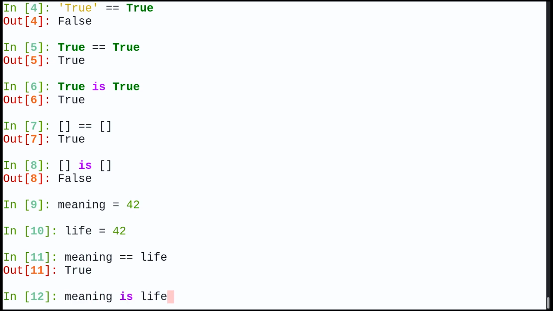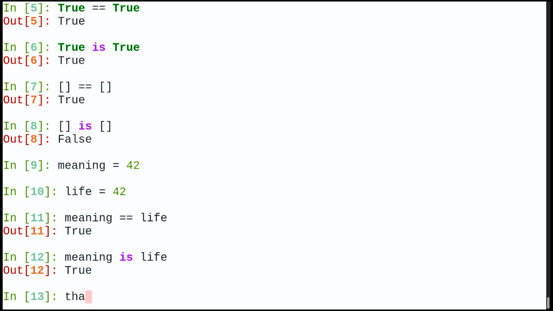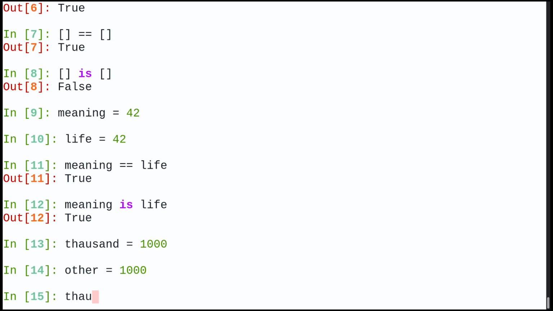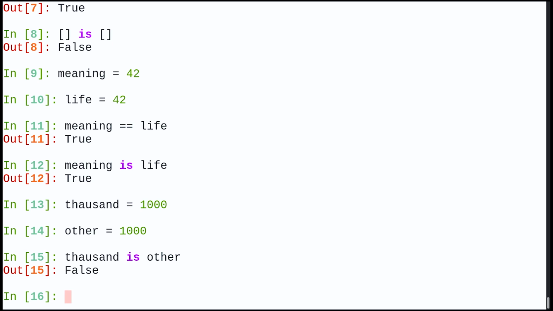And the meaning is also the life, this is also true, but let's try something different. Let's set a variable to 1000, and some other variable to 1000 as well. Then, of course, 1000 equals 1000, but the first variable is not the other variable. Okay, that's interesting.